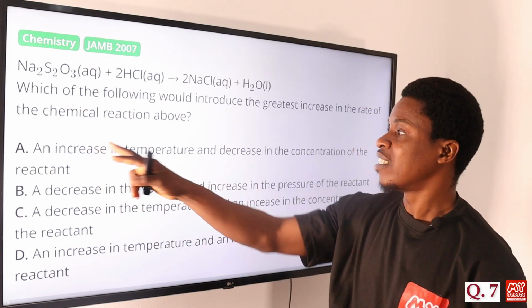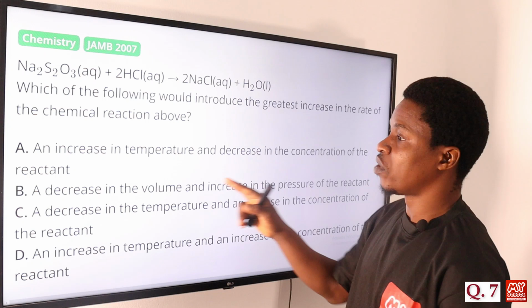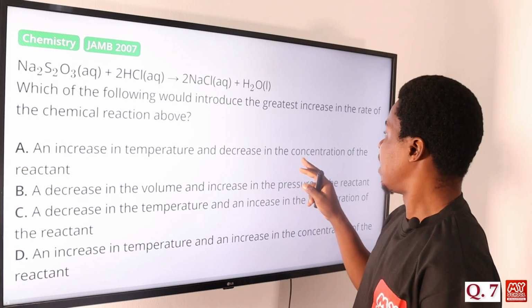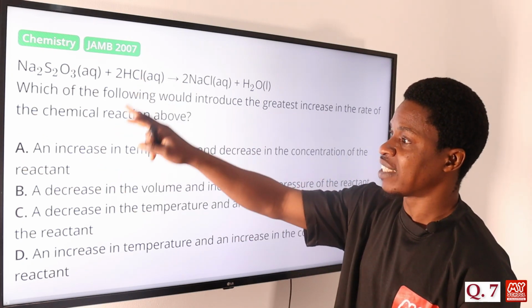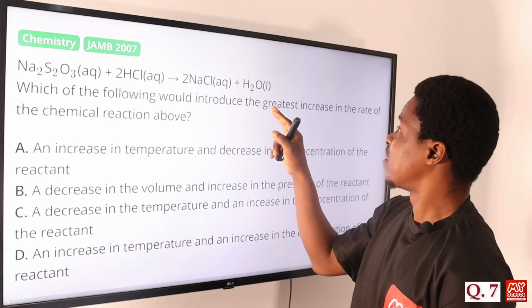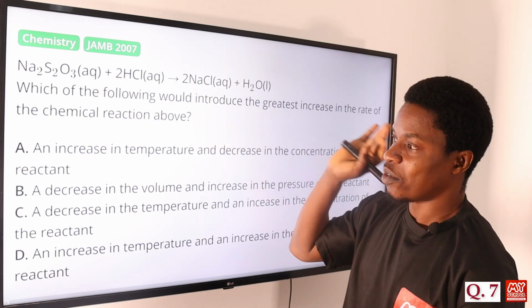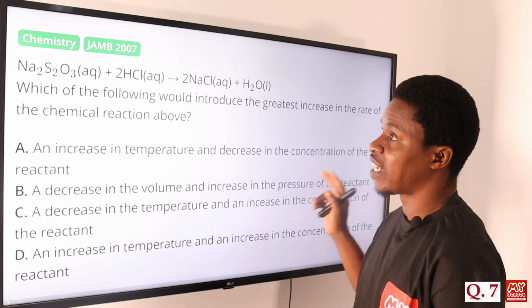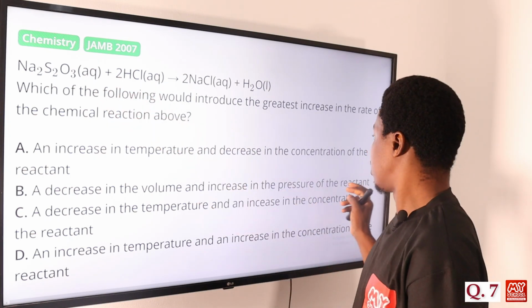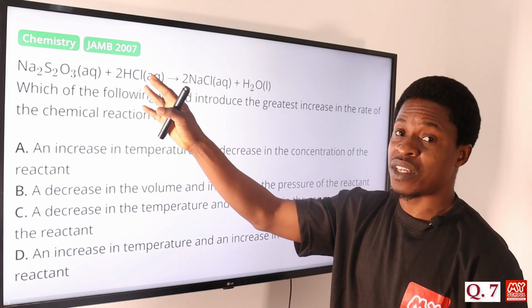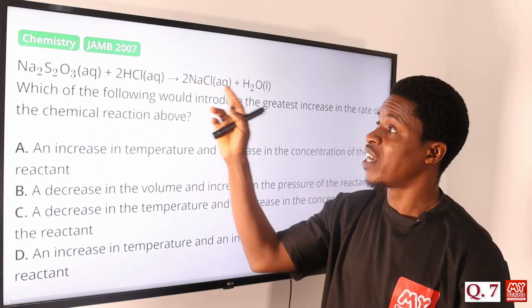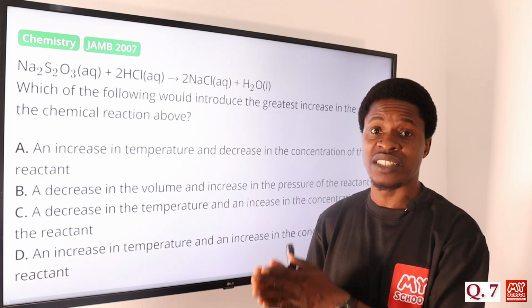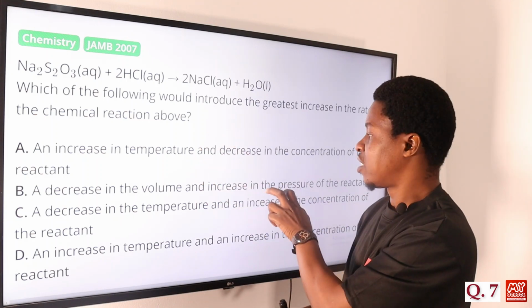Option A says an increase in temperature and a decrease in the concentration of the reactant. There cannot be an increase in temperature and then a decrease in the concentration of the reactant. If we do that, this reaction will not have the greatest increase in the chemical reaction, okay? Option B says a decrease in the volume and an increase in the pressure of the reactant. Of course, when we talk about pressure, we don't have any of these in gaseous form. When you talk about pressure, we're talking about the gaseous state of the reactant. So this also will not be.